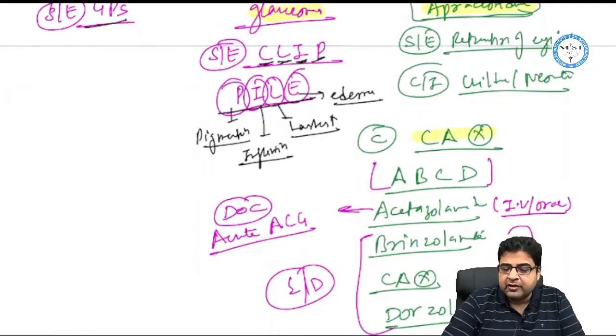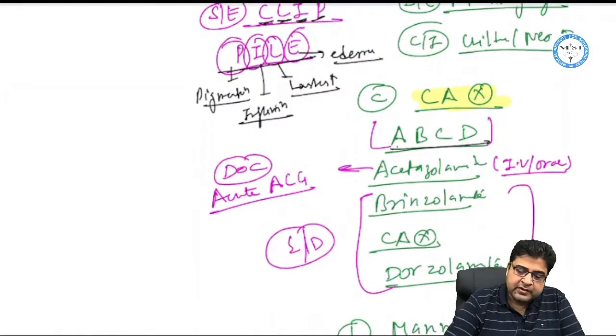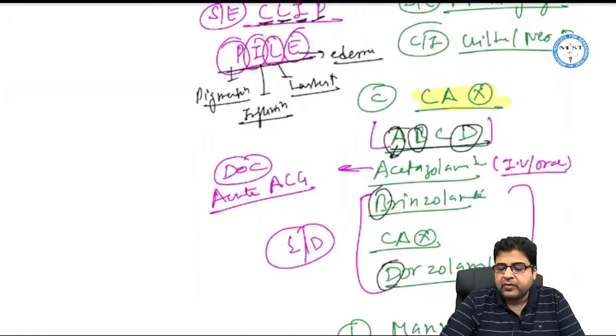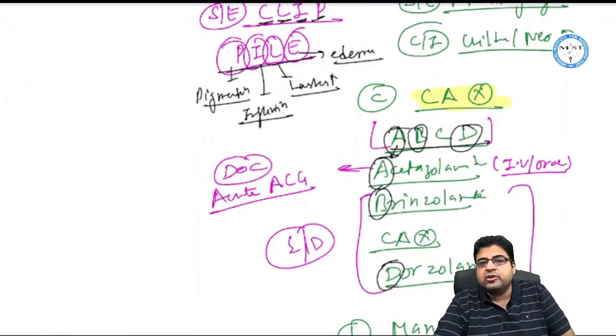Now the third group of medicine is carbonic anhydrase inhibitors. The mnemonic is ABCD, where A stands for acetazolamide, B stands for brinzolamide, C is for carbonic anhydrase inhibitor, and D is for dorzolamide.